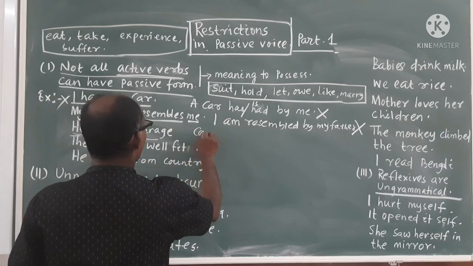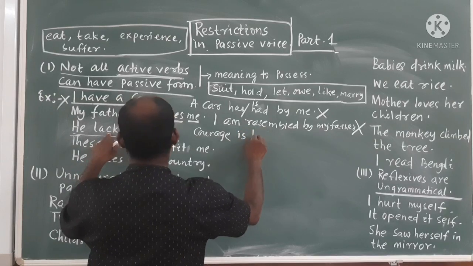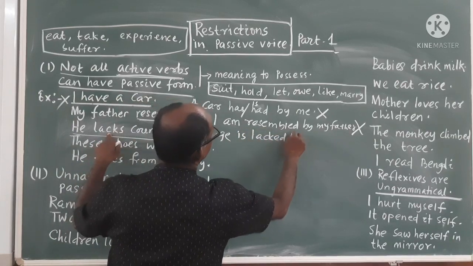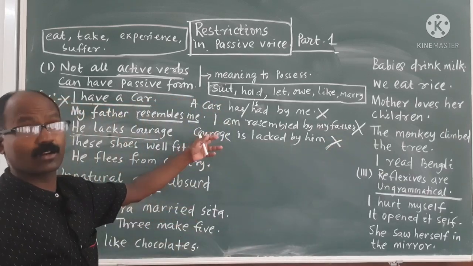He lacks courage. You can make courage come first, then present tense: courage is lacked by him. You can do like this, but it is wrong. It cannot be.